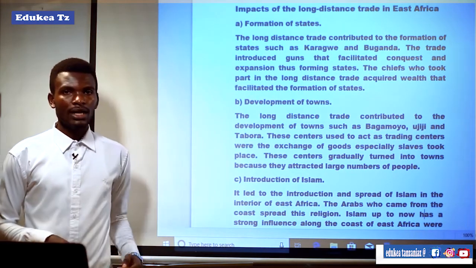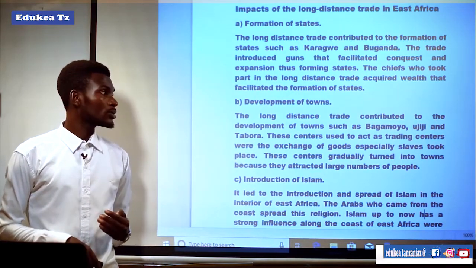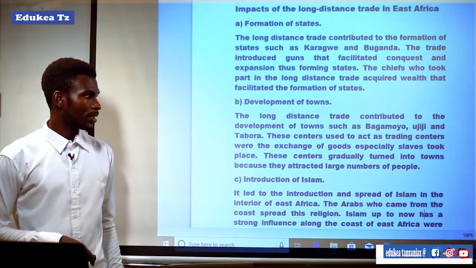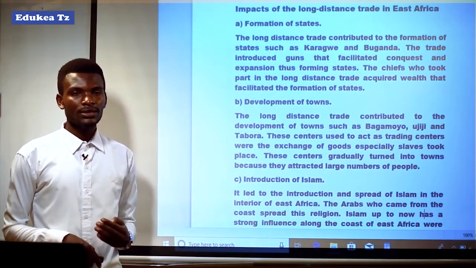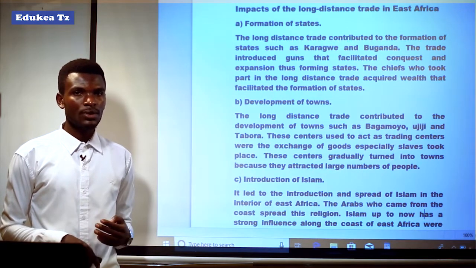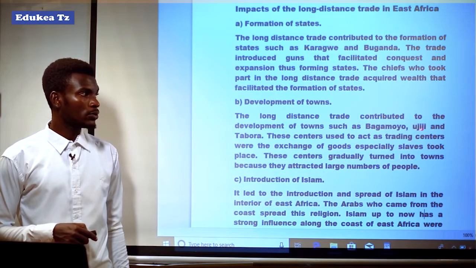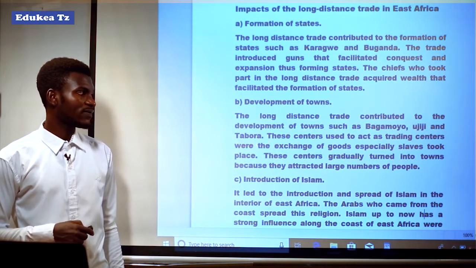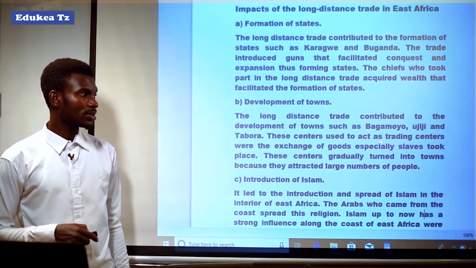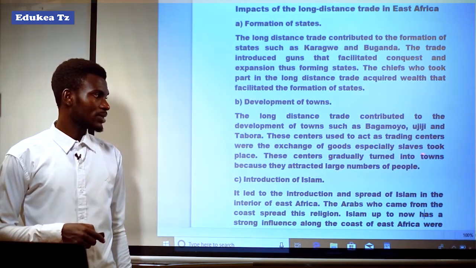It means that as a result of long distance trade, towns developed, as these towns acted as trading centers, so that's why they grew. Towns like Bagamoyo, Ujiji, and Tabora itself. These centers usually worked as trading centers where the exchange of goods, especially slaves, took place.